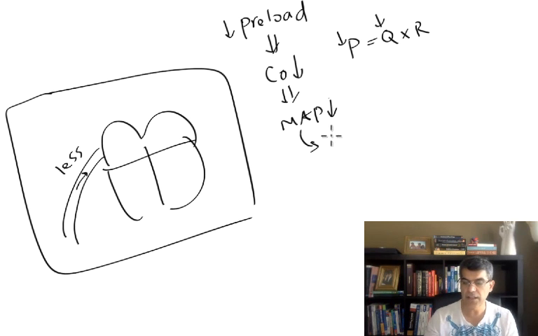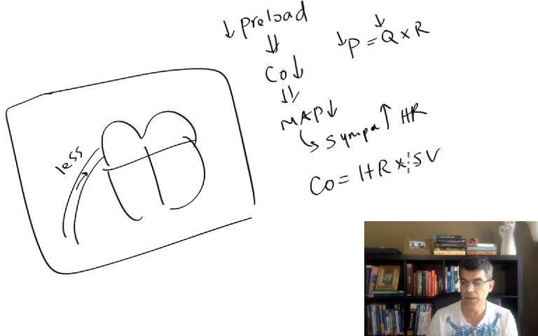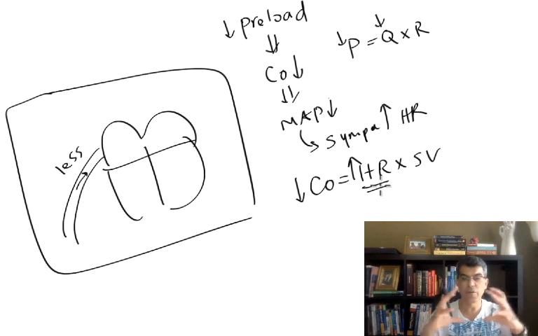As a result, it's going to stimulate sympathetic, and your heart rate is going to go up. So remember, cardiac output is equal to heart rate times stroke volume. If your cardiac output goes down, we have to increase heart rate. Here's my point. You ask the patient to do Valsalva maneuver as if the patient is defecating. As a result of that, the patient's heart rate is going to go up. You check the heart rate, it goes up.